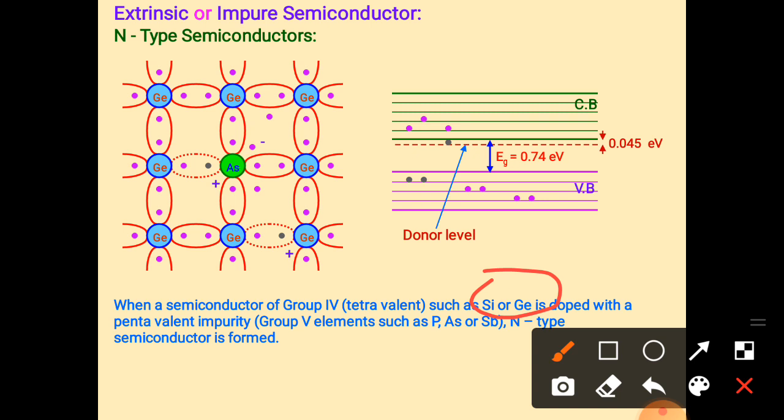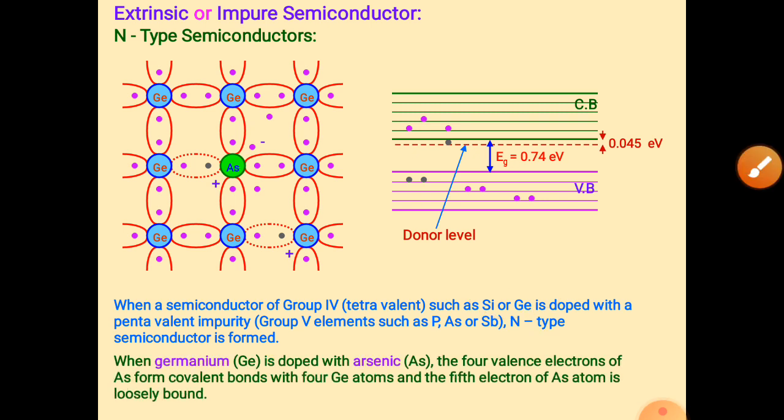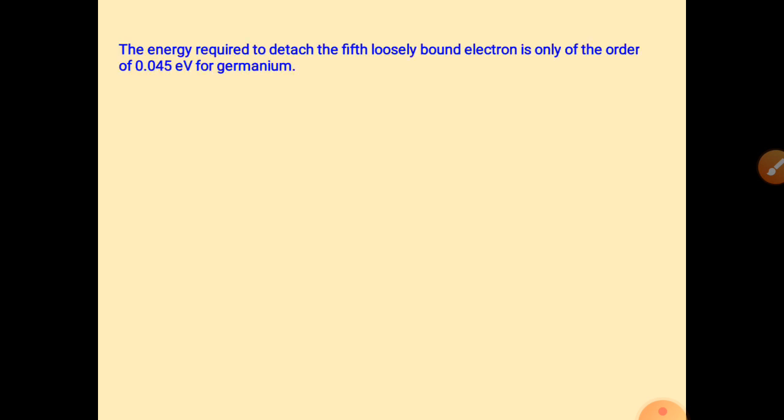The first group is trivalent, meaning 3 valency, then tetravalent meaning 4 valency, and then pentavalent meaning 5 valency, right? So here germanium is doped with arsenic. Arsenic is pentavalent, so we get one more electron from it, right? That is an example of an N type semiconductor. Now the energy required to detach the fifth loosely bound electron is only of the order of 0.045 electron volt, which we just studied, right?